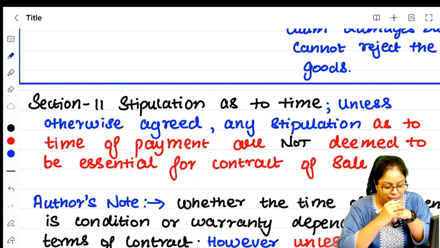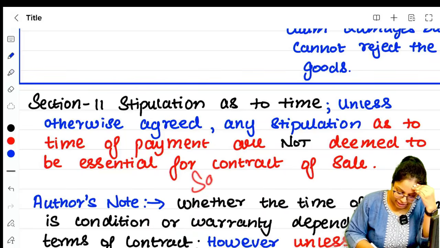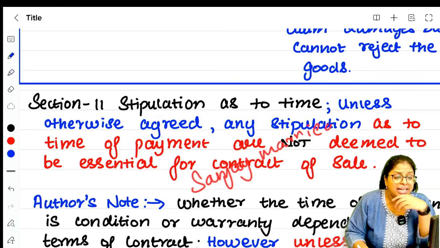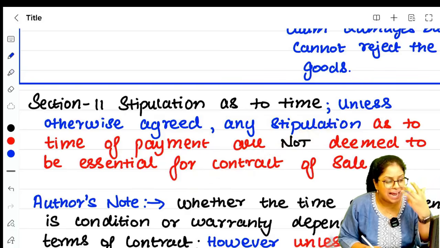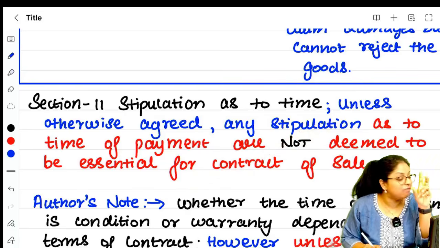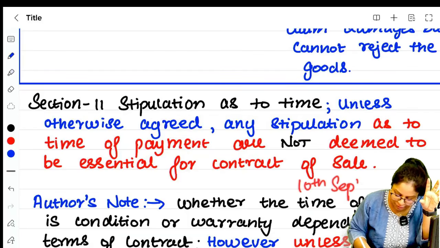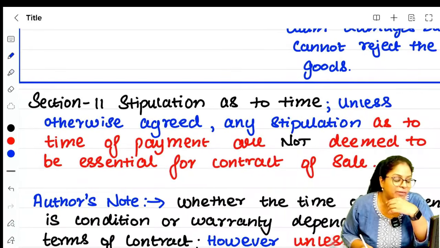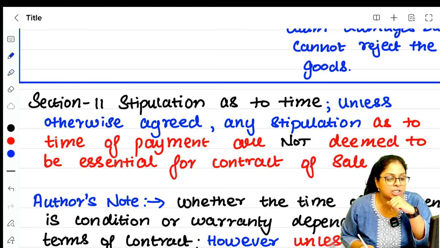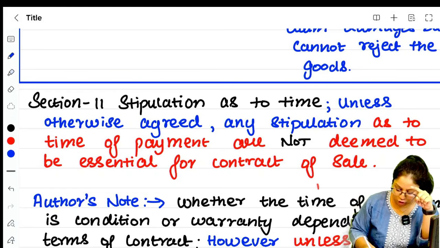For example, now let's say Sanjay gets married. He is telling, I want a cake, a wedding cake. He goes to Cake Square and places an order for a wedding cake, and the wedding cake was supposed to be delivered on 10th of September because his wedding reception was on the 10th of September. The Cake Square guys deliver the cake on 12th.